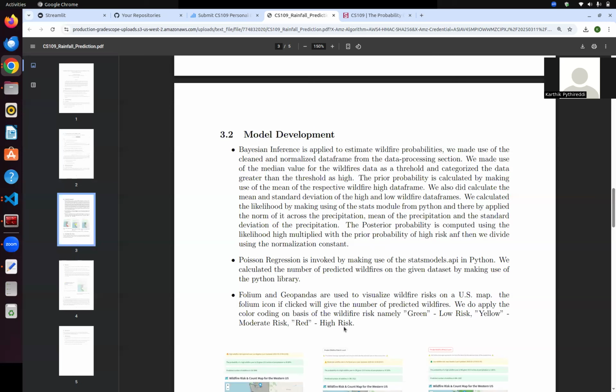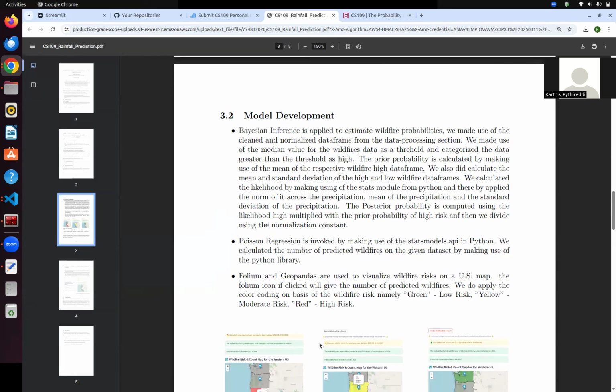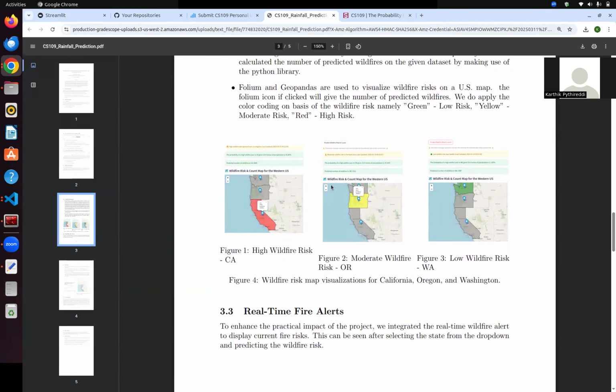To make the code more user-friendly and visualized, I deployed the code onto an app called Streamlit, on a Snowflake cloud. I learned this implementation via a few Reddit channels as well as one of the LLMs, which helped me think of ways I can show the data. As you can see, these are three different views of how the wildfire risk is in California, Oregon, and Washington, with different precipitation values.